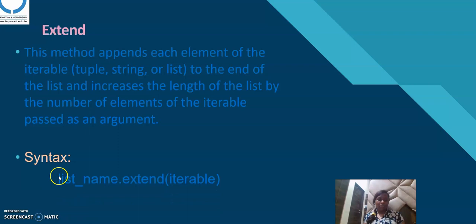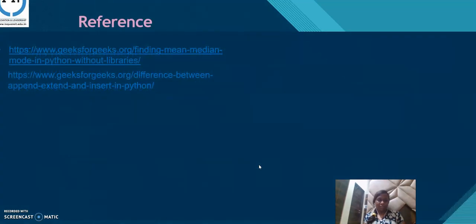Here is the syntax of extend: list name dot extend, and an iterable. Let's move on to the next slide.